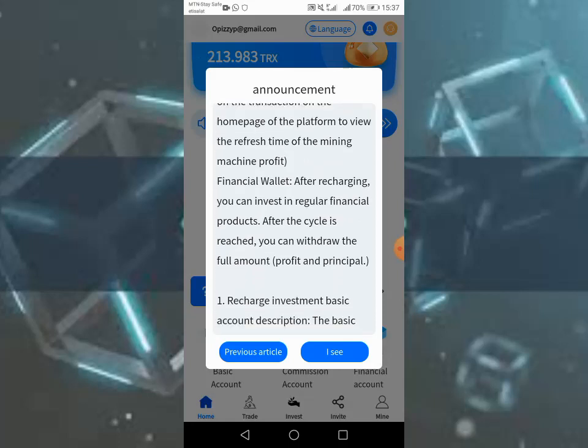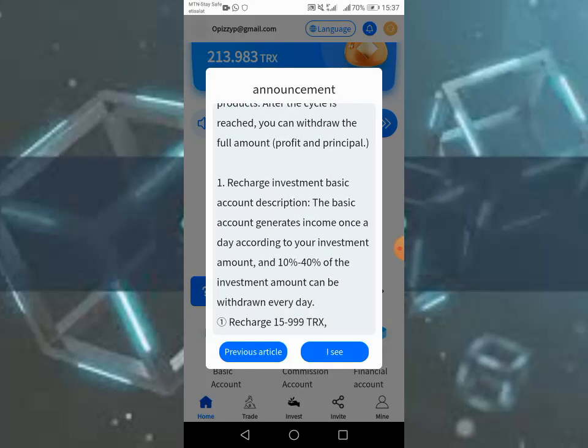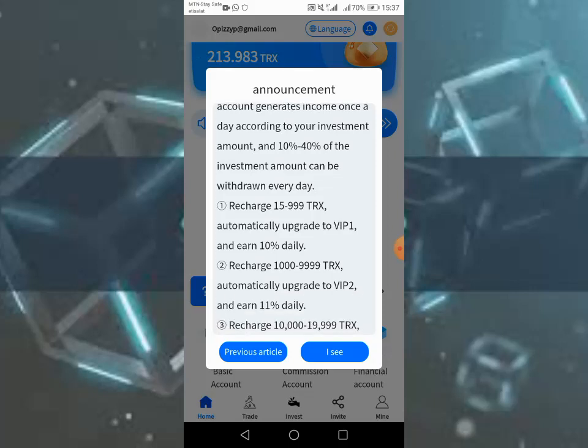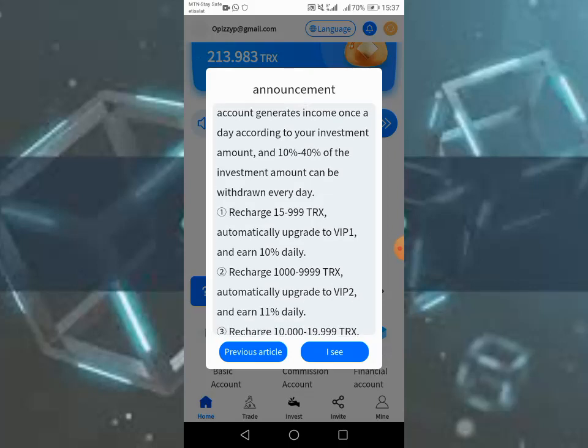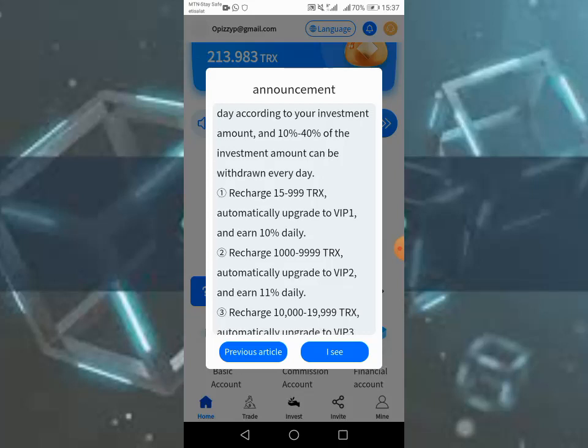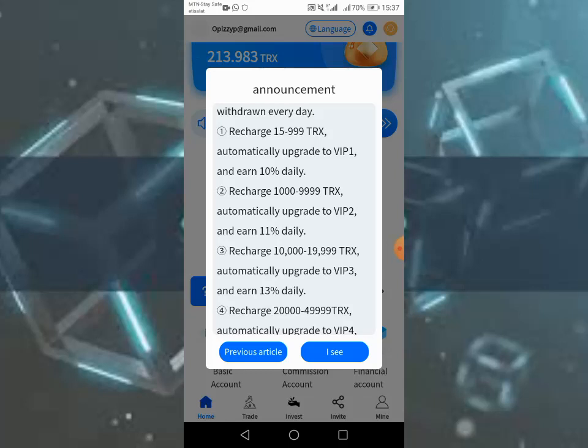For new members who are just watching this video, this platform pays you from 10% to 40% daily, and the minimum deposit is 15 TRX. You can deposit through TRX or USDT. If you recharge 15 to 99 TRX, you'll be earning 10% daily.